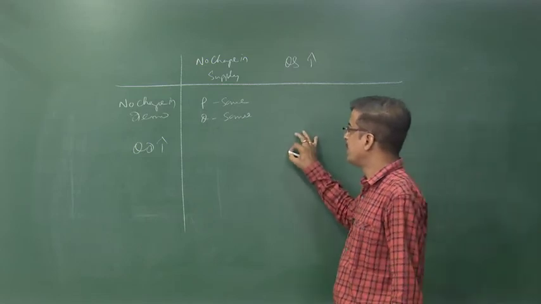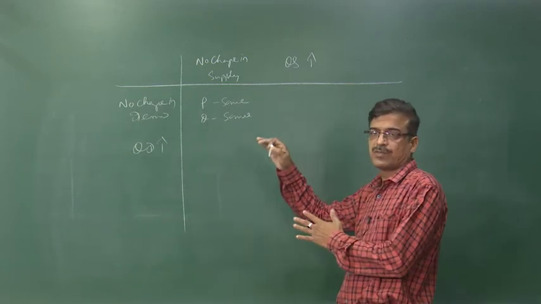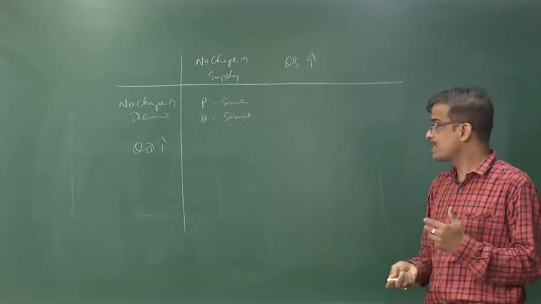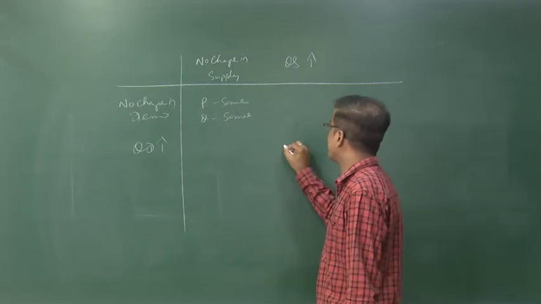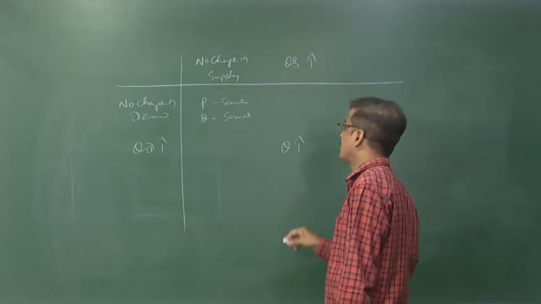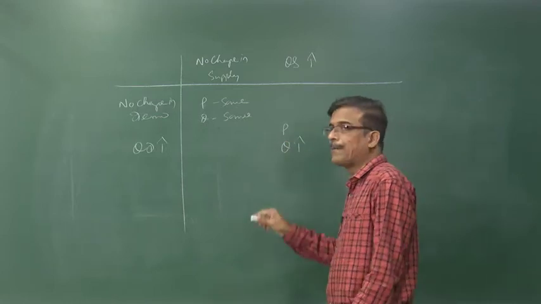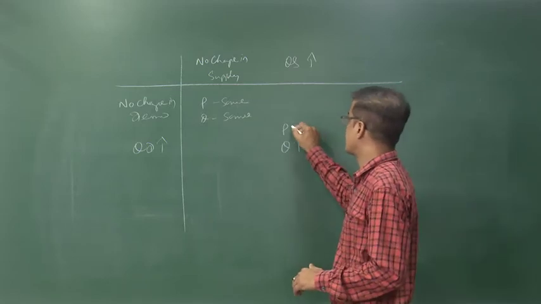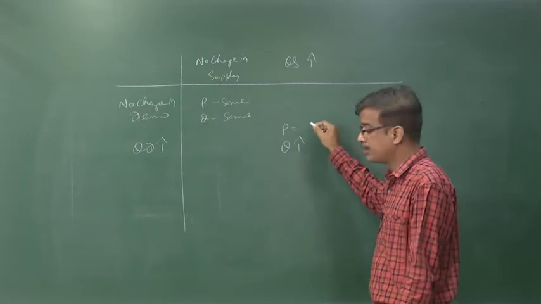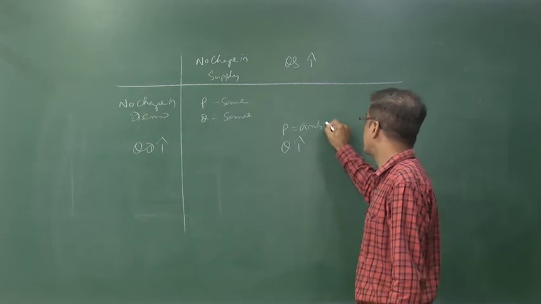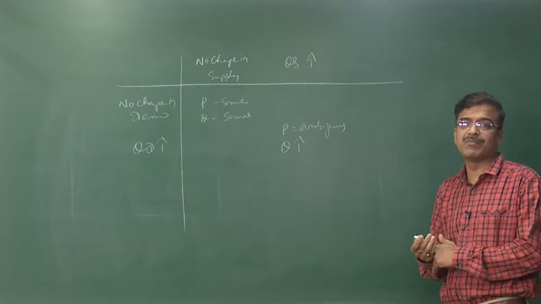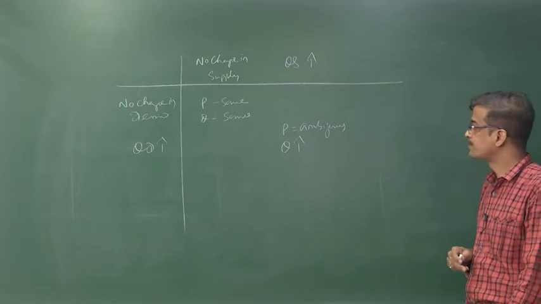Here quantity demanded rises, quantity supplied also rises. Then in this case quantity will increase, but price is ambiguous. That means we are unable to determine how it changes. It may increase, may fall, depending on the situation.